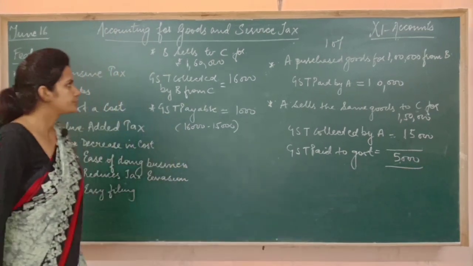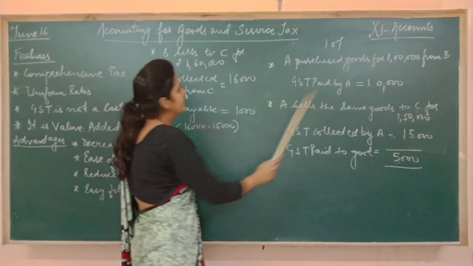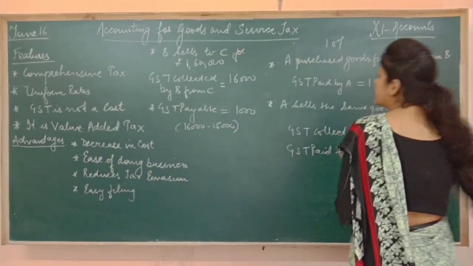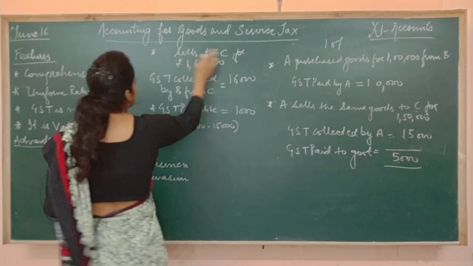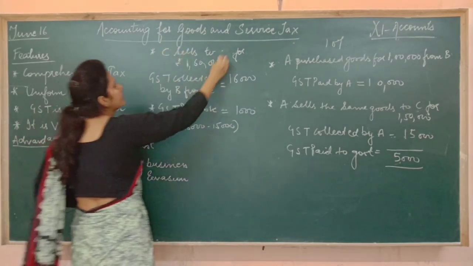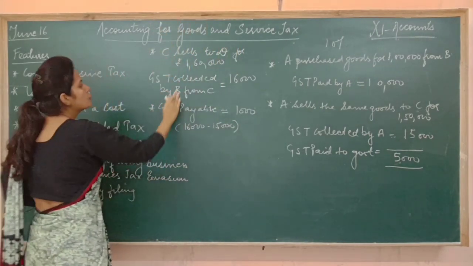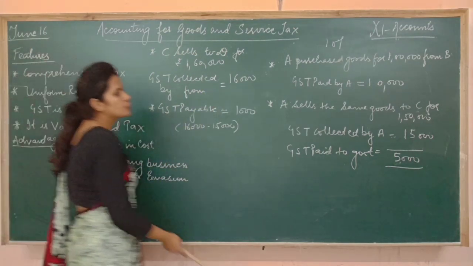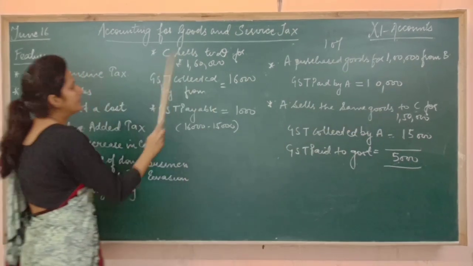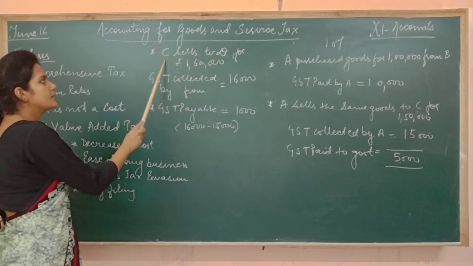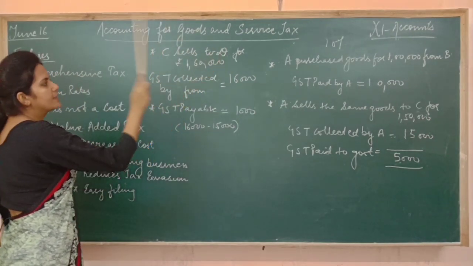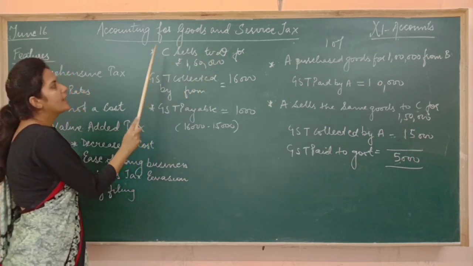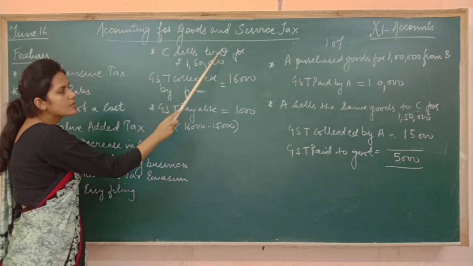Now suppose A sells goods to C, no? So we assume that now C sells goods to D. Now who is selling goods and to whom? C is selling goods to D. It means now C has become the seller and D has become the buyer. It means now D will pay tax to C and C will collect tax from D now.